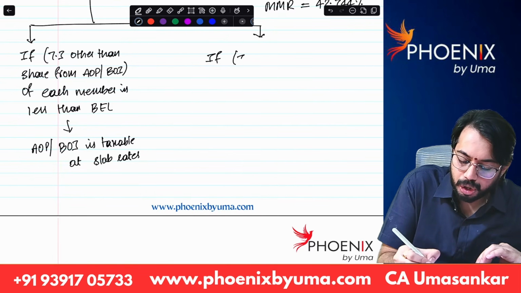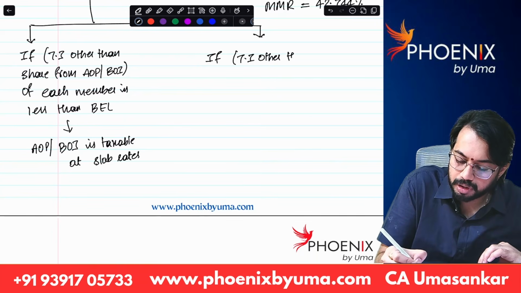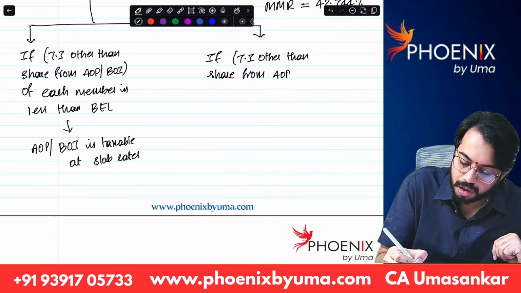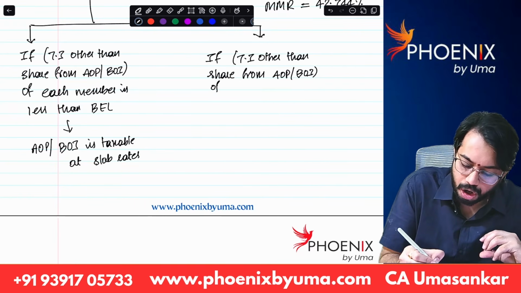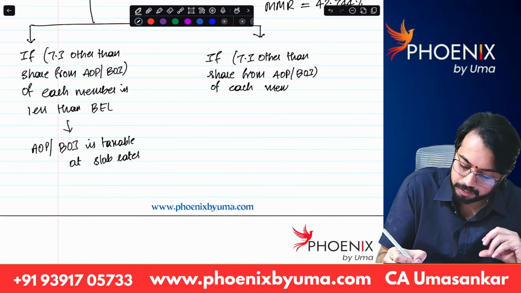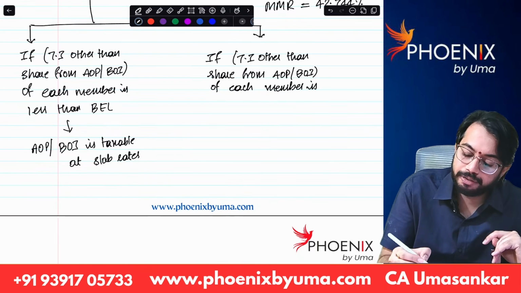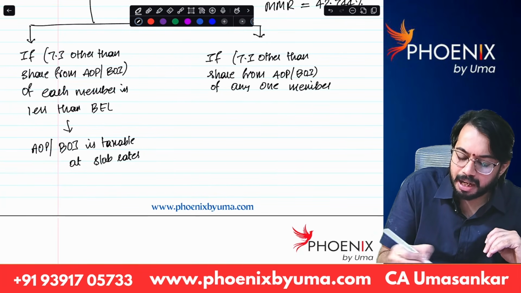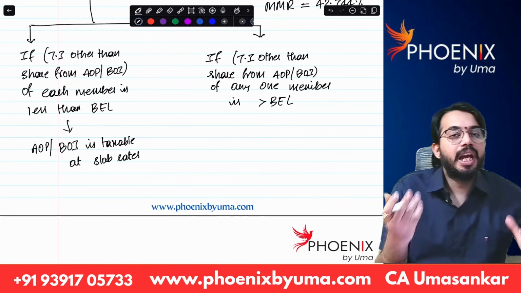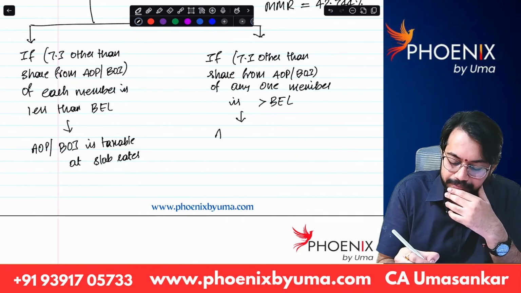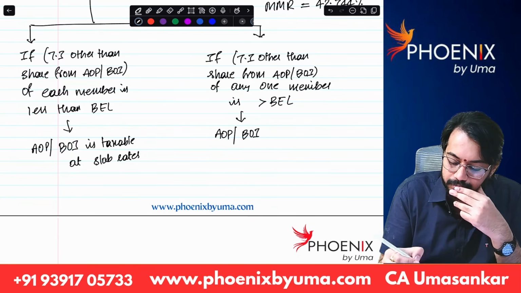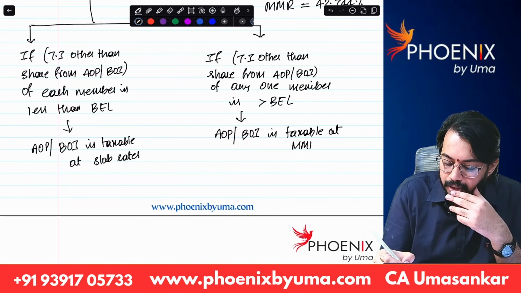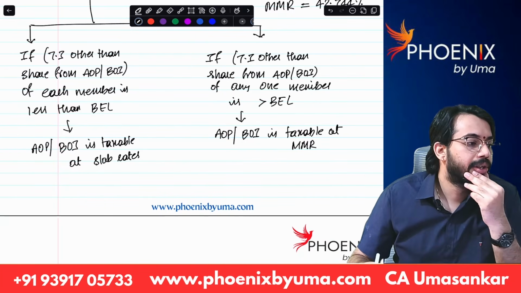If total income other than share from AOP or BOI of any one member is greater than basic exemption limit, then AOP or BOI is taxable at maximum marginal rate. So that is the thing.